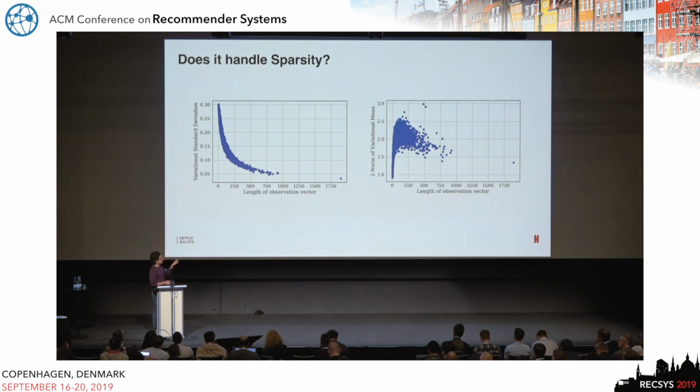This plot shows what we learn in our variational distribution. The left plot is the variational standard deviation, and I'm plotting that against the length of the observation vector, that is, how many observations we have for that user. We see that the learned variational standard deviations have this nice exponentially decaying form, which matches our intuition that as we get more data, the standard deviations should fall. The right plot measures how much information we have in the mean of the variational distribution. One way to measure that is to compute the norm of the variational mean, and we see that the norm is positively correlated with the number of observations we get for that user.